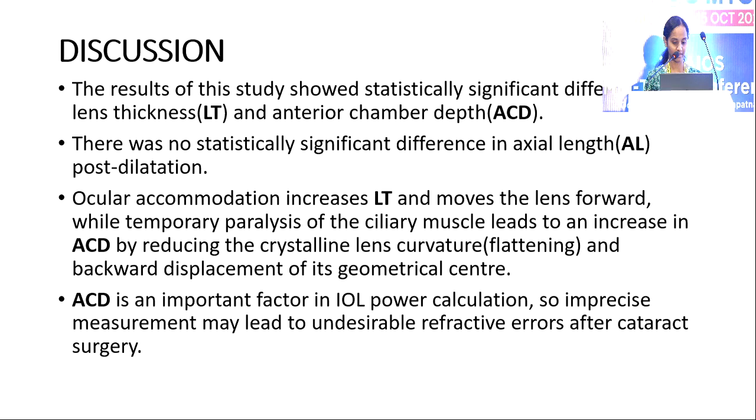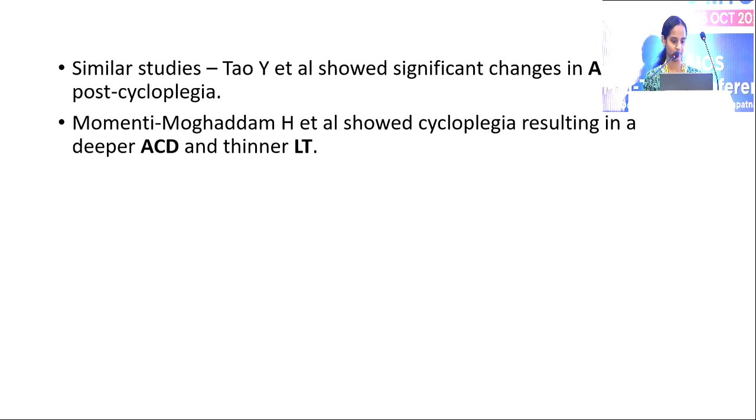Ocular accommodation increases the lens thickness and moves the lens forward, while temporary paralysis of the ciliary muscle leads to an increase in the anterior chamber depth by reducing the lens curvature and backward displacement of its geometric center. So anterior chamber depth is an important factor in IOL power calculation. Its imprecise measurement can lead to undesirable refractive errors after cataract surgery.